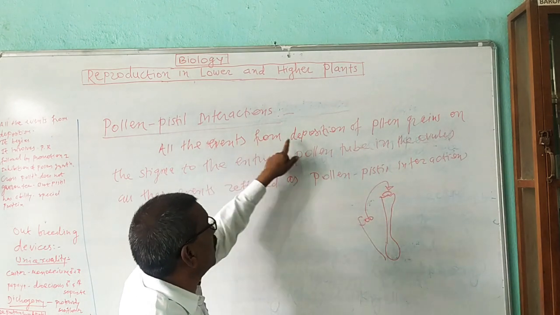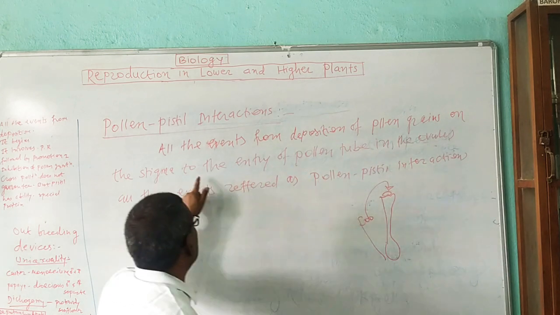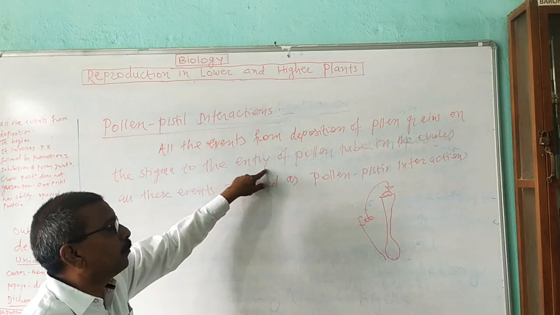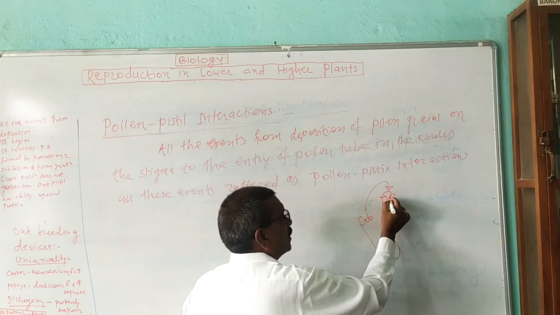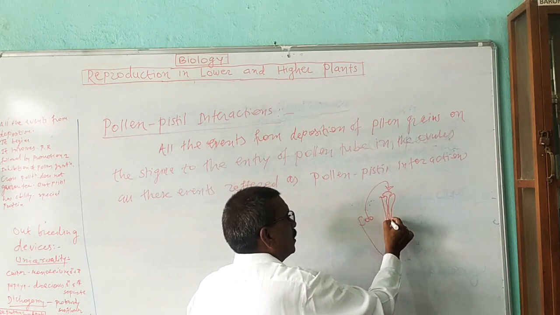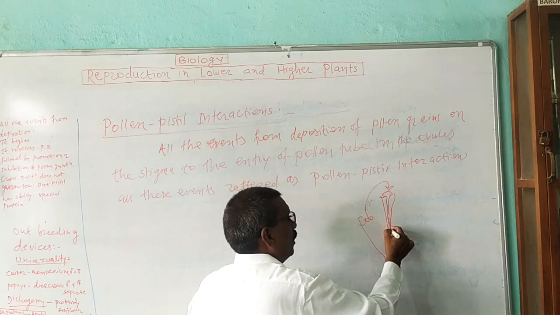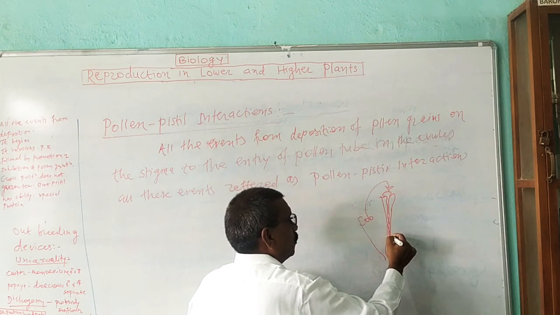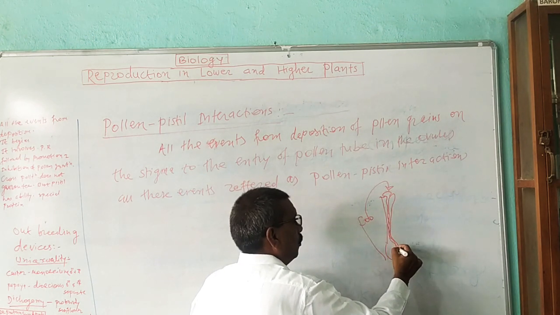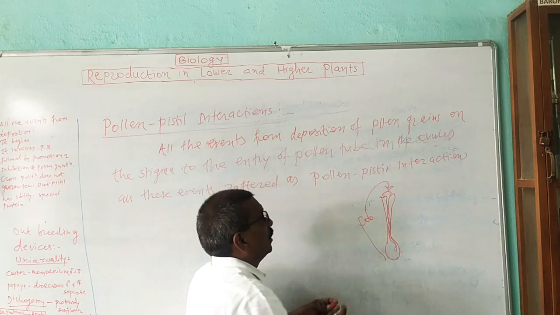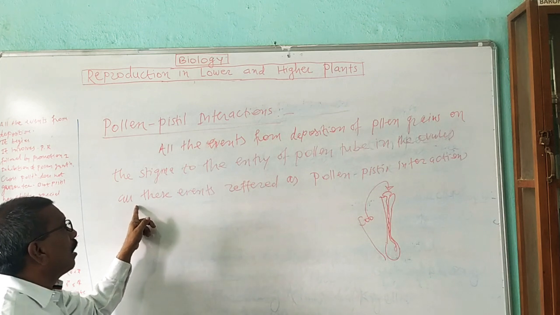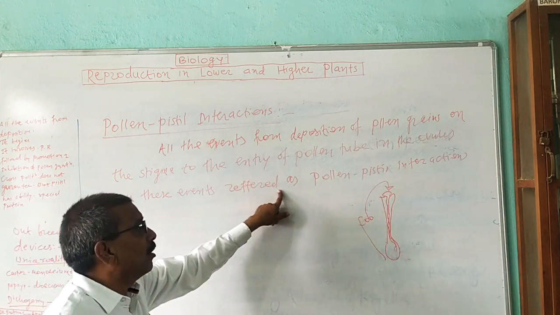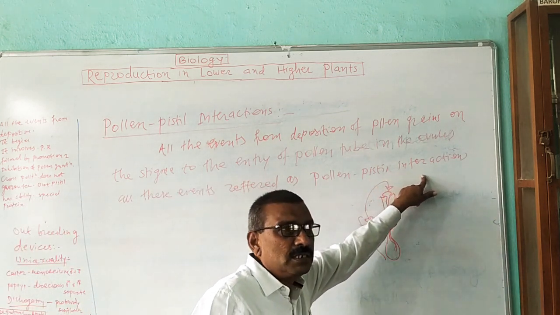Now when the male gametophyte develops, it produces a structure known as the pollen tube. The pollen tube travels through the style and enters into the ovary and then into the ovule. All these events up to the entry of the pollen tube in the ovule are known as pollen pistil interaction.